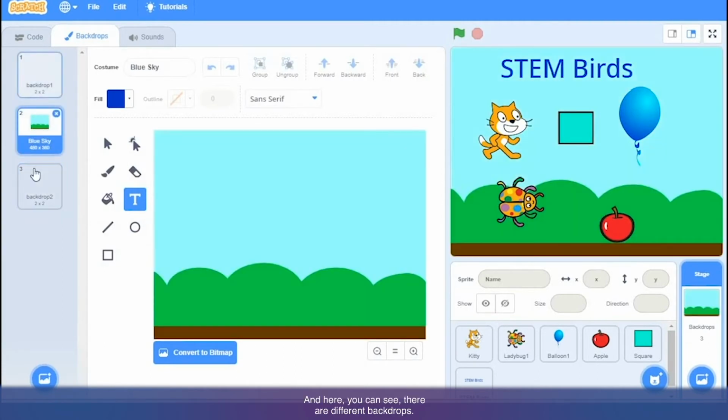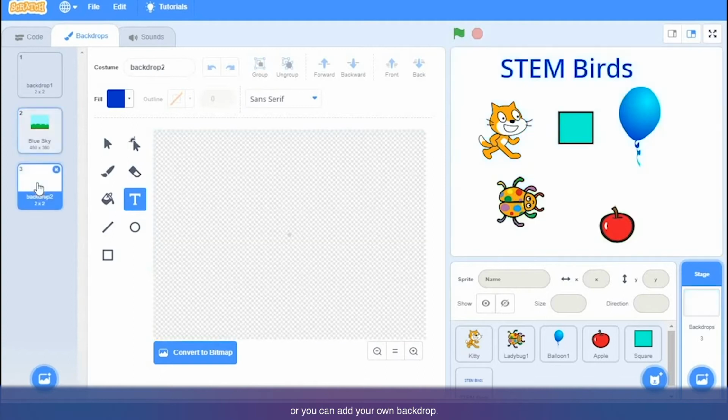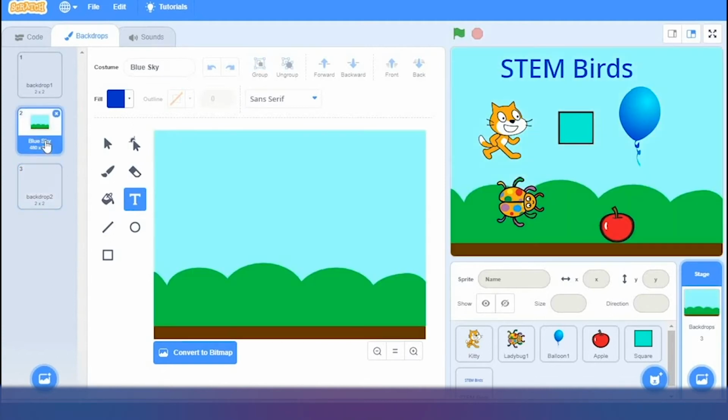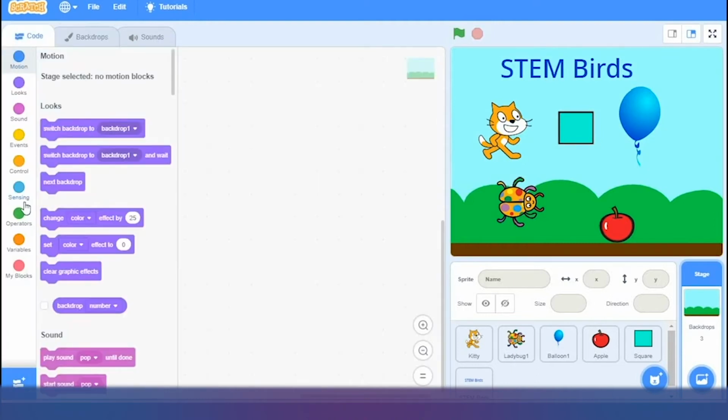And here you can see there are different backdrops. You can choose your suitable backdrop or you can add your own backdrop. So for now I will keep this blue sky backdrop. Now let's learn about the code.